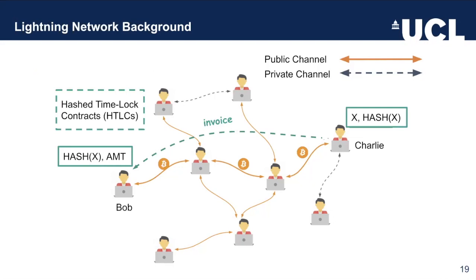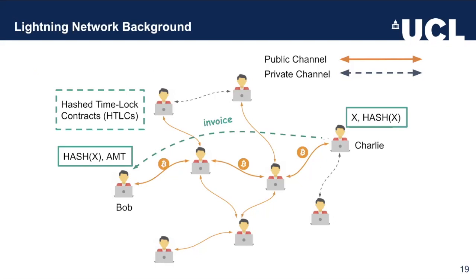Then Bob will have to find a path between him and Charlie that can facilitate this payment. Basically, this means that he has to find those nodes between Bob and Charlie that have enough outgoing balances in order to facilitate the payment.